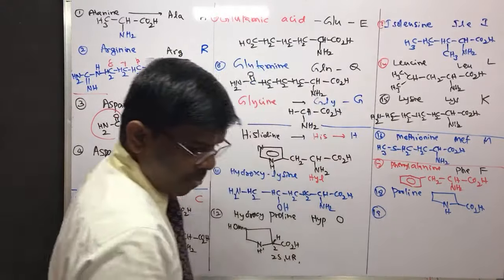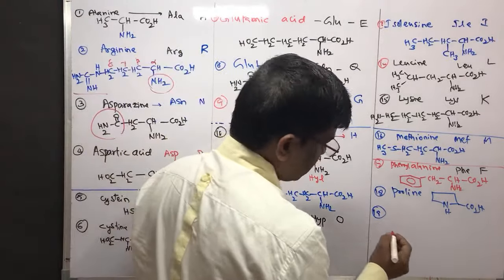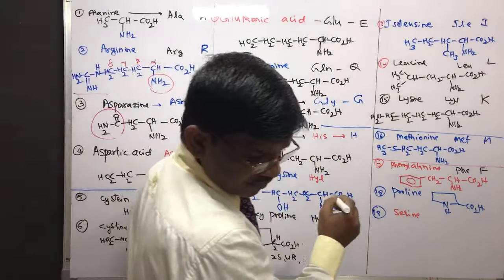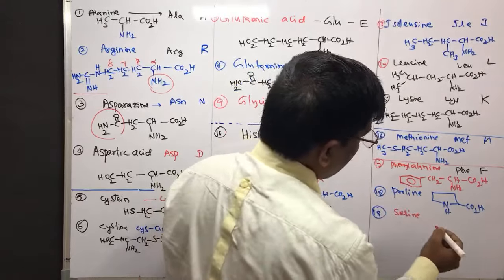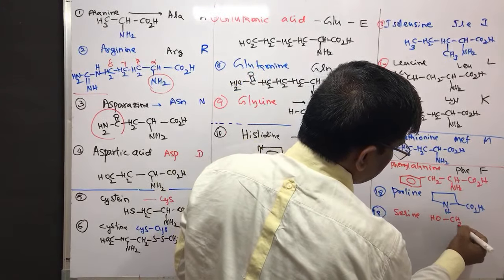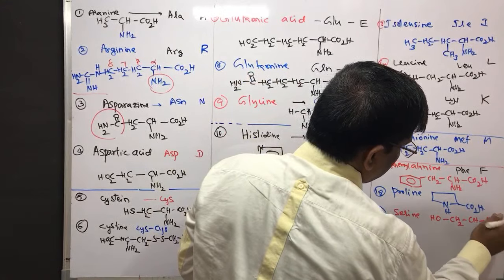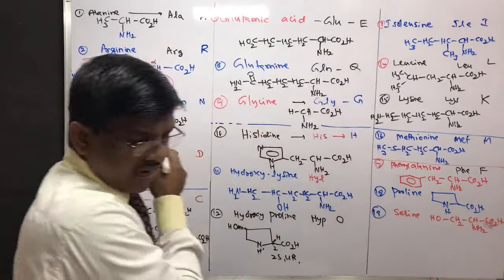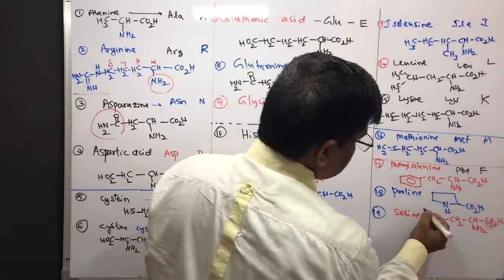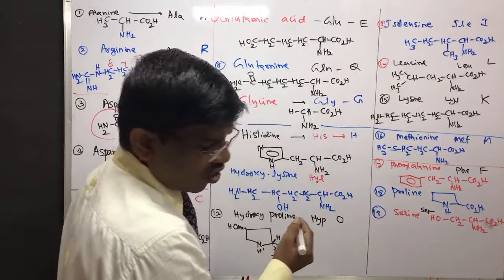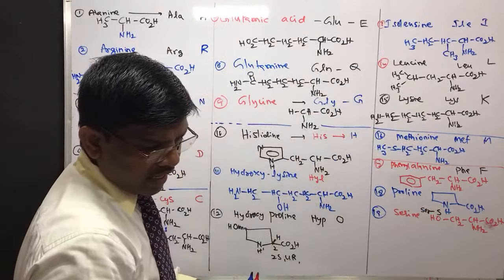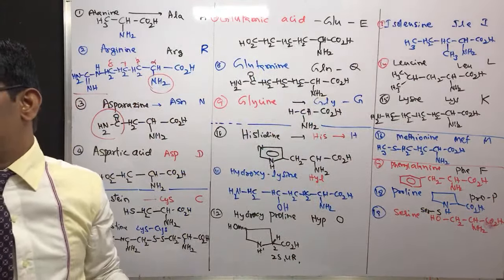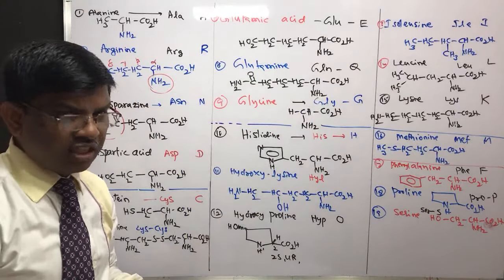Then comes 19, serine. Serine is hydroxyalanine. Hydroxy CH2 CH, acid and here NH2 is serine. Serine can be written as SER and the short name is S. Proline is PRO, P. Proline. Yes, students.